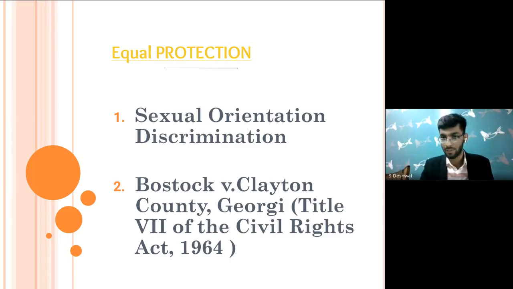You're saying it's okay. So how exactly are you discriminating? You're discriminating on the sex of his associate. If he is going with a male, you're not okay. But if he is going with a female, you are okay. So the court has used this associational theory of discrimination, saying that this associational theory of discrimination actually violates the equal protection of law.